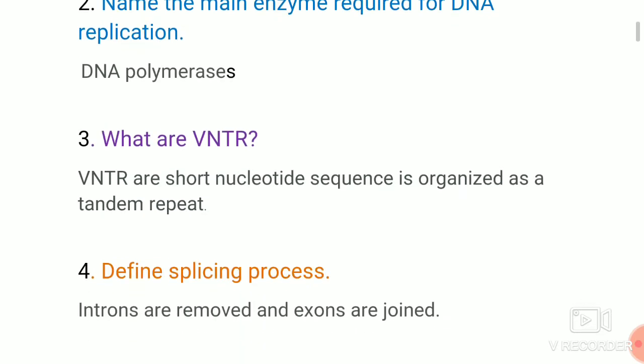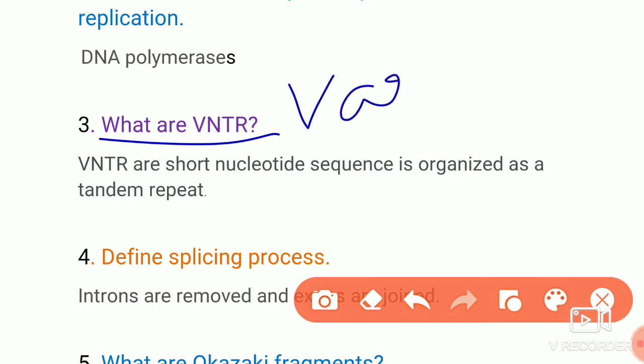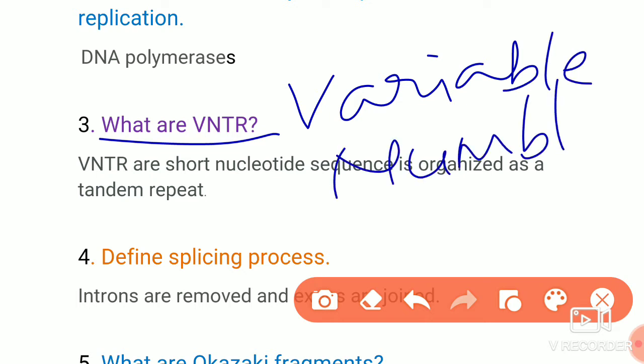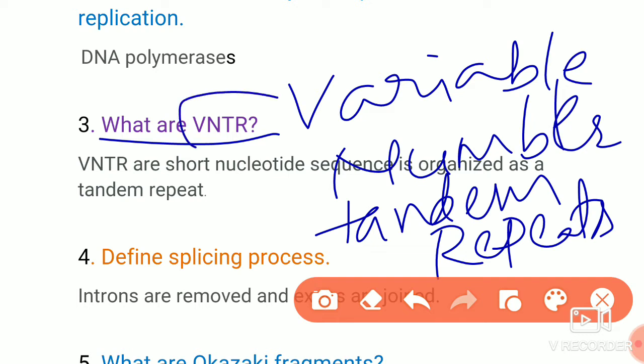Then the next question is what is VNTR? So here VNTR actually stands for variable number tandem repeats. Variable number tandem repeats is the abbreviation for VNTR. So here you have to explain the definition for VNTR. Let's see what is the definition for VNTR.